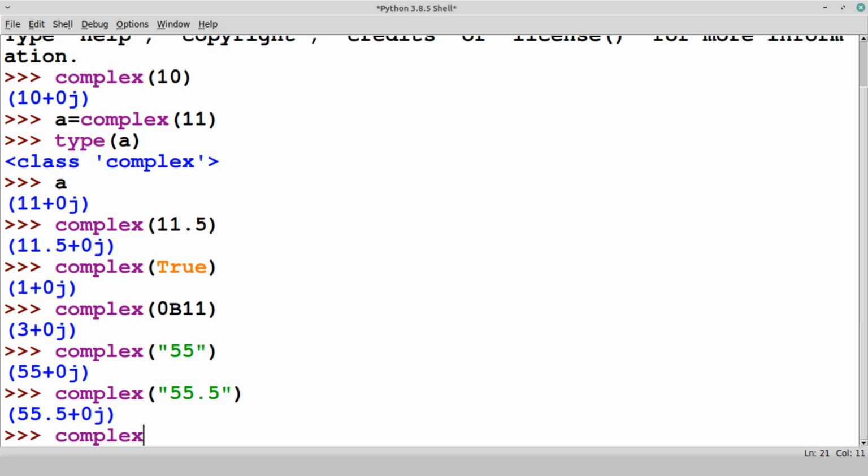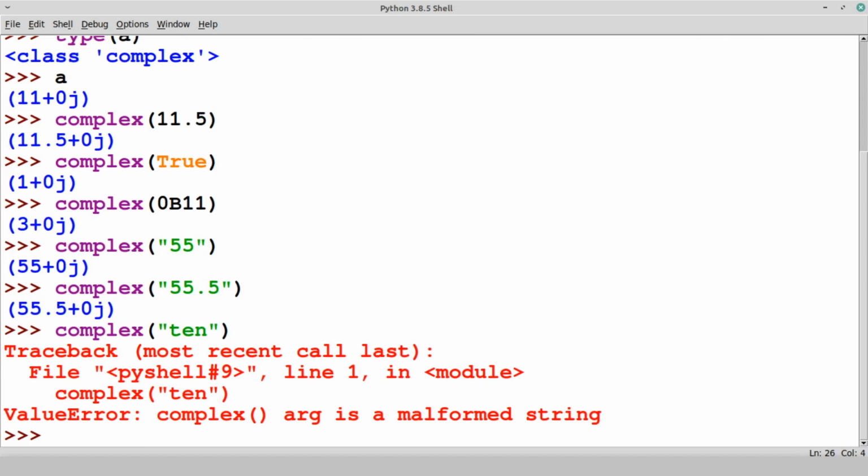But now a string in the form of text, it will give you an error. So it is not possible to convert. Now what we entered here is almost all the real part. Then what about the imaginary part?